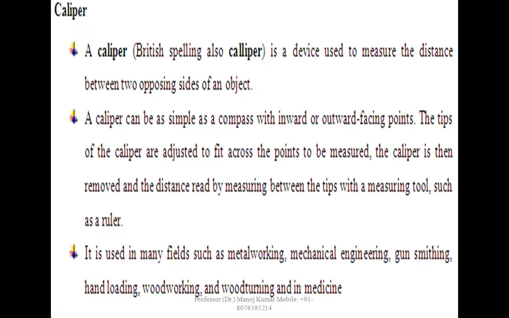Caliper. A caliper, British spelling also calliper, is a device used to measure the distance between two opposing sides of an object. A caliper can be as simple as a compass with inward or outward facing points. The tips of the caliper are adjusted to fit across the points to be measured. The caliper is then removed and the distance read by measuring between the tips with a measuring tool such as a ruler. It is used in many fields such as metalworking, mechanical engineering, gunsmithing, handloading, woodworking, woodturning, and aid in medicine.